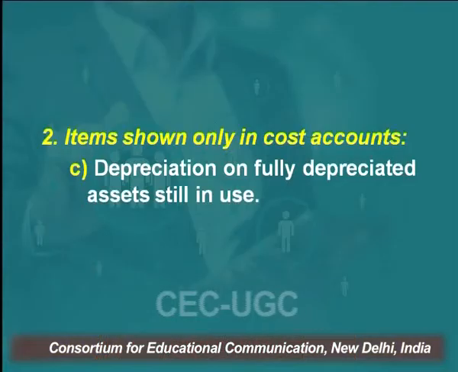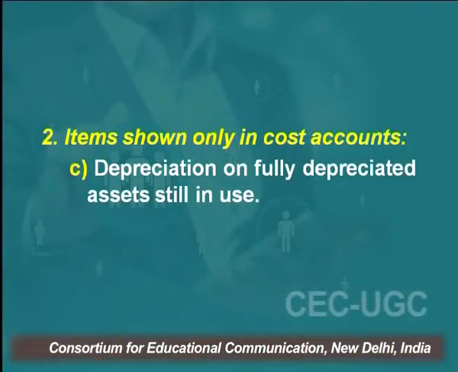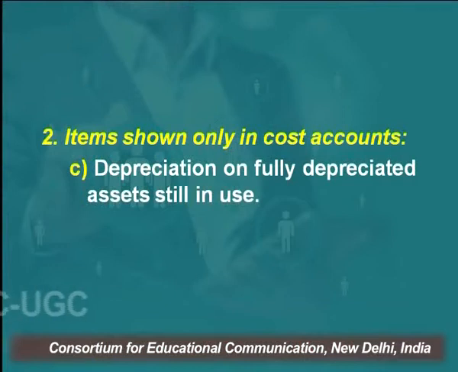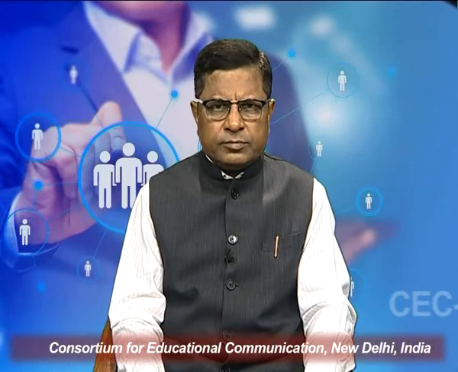Depreciation on fully depreciated assets in use. You are using an asset, say machinery. At the time of charging the depreciation, you had calculated that 10 years is the life of this machine, and on a 1 crore rupee machinery, if you're using the straight line method, you're charging 10 lakh rupees depreciation every year. After 10 years, the book value becomes 0, and still you feel that this machinery is still usable, you can